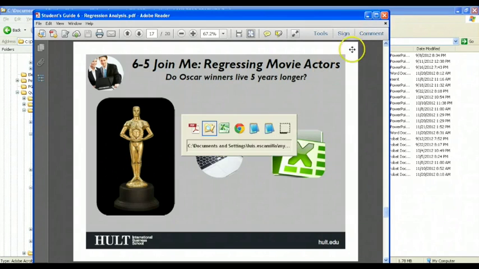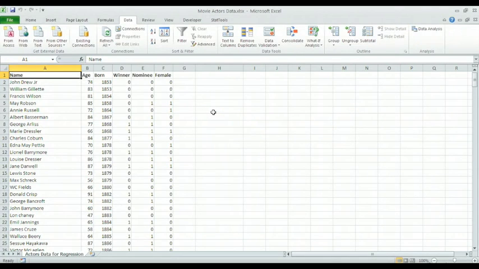To work this problem, we have the movie actors data file that contains 299 entries done by the MBA students at Hall to Buy campus in October 2012, and the data they gathered contains the name of the actor, the age in which the actor was deceased, the born in which the actor was, the year in which the actor was born, and then 3 dummy variables that are winner, nominee, and female.